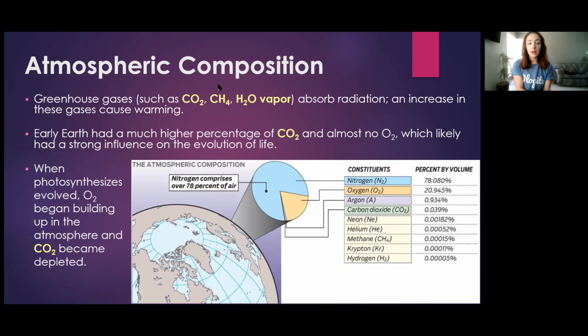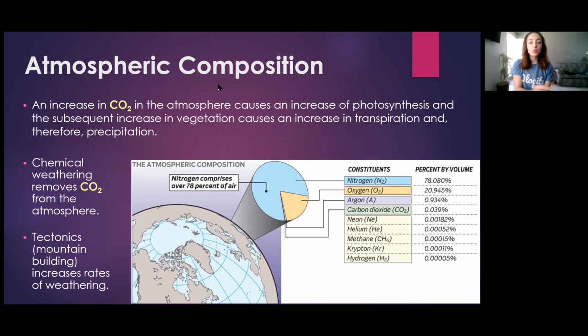And life also had an effect on atmospheric composition. For example, when photosynthesizing organisms evolved, oxygen began building up in the atmosphere, and CO2 became much more depleted because these photosynthesizers took up CO2 to create oxygen. So what do these fluctuations in CO2 concentration cause?